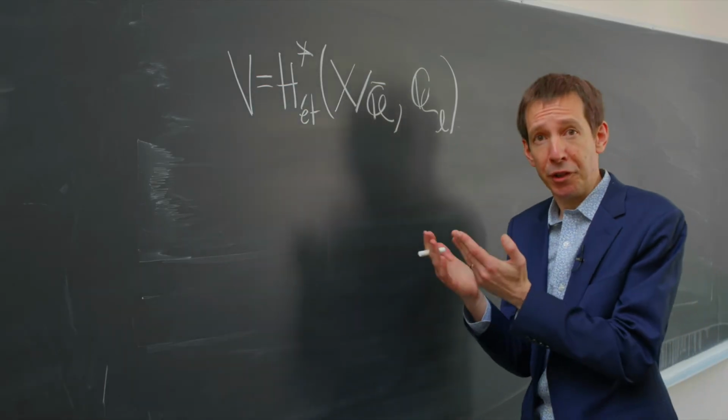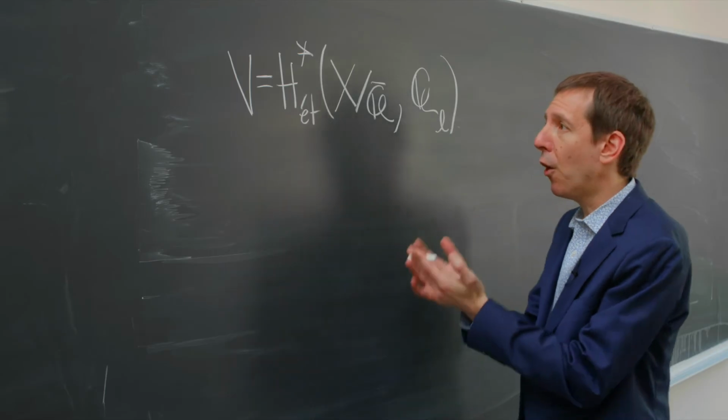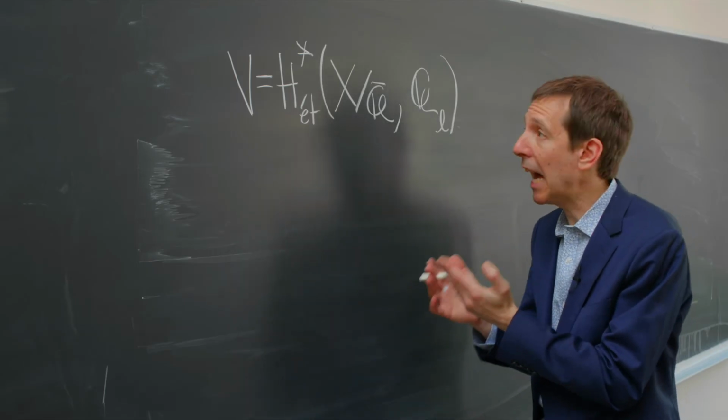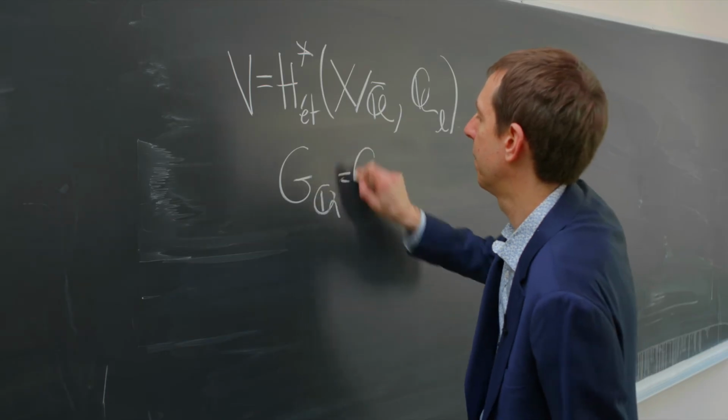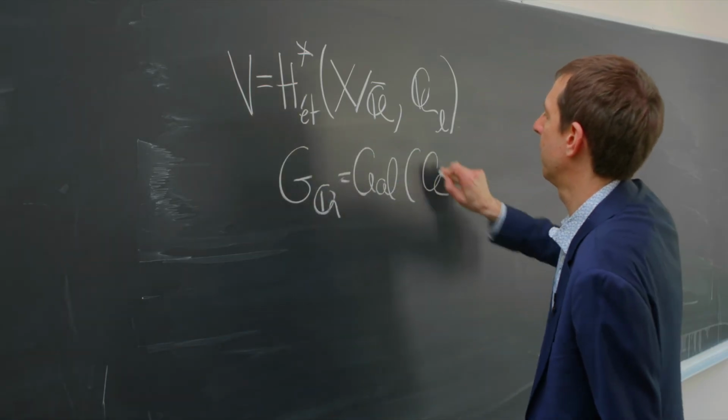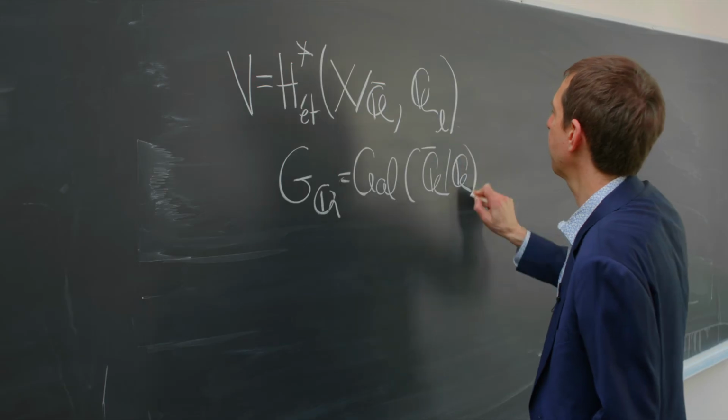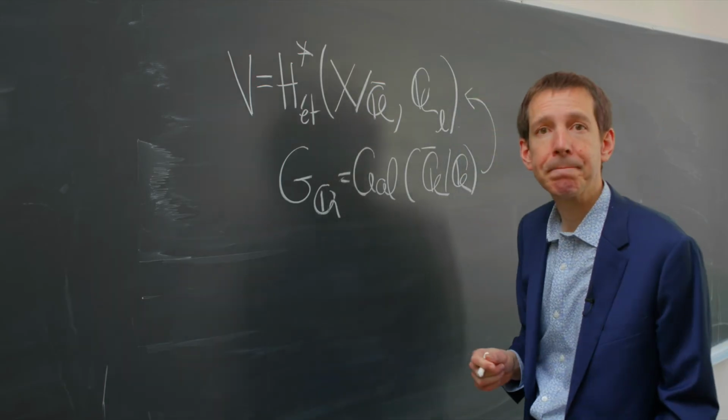These are finite dimensional vector spaces, but they also have an action of the Galois group of Q, which acts on V.